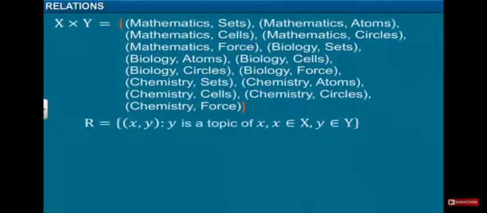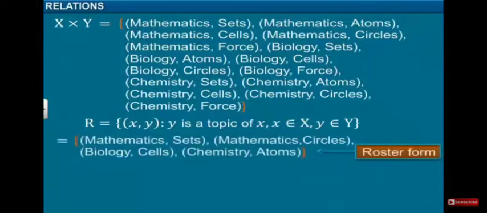Now what is relation? Relation R is equal to the set of (x, y) where y is a topic of x, where x belongs to X and y belongs to Y. So here our question, where R is a relation, is denoted by R in set builder form. So what is our answer? y is the topic of x, right?